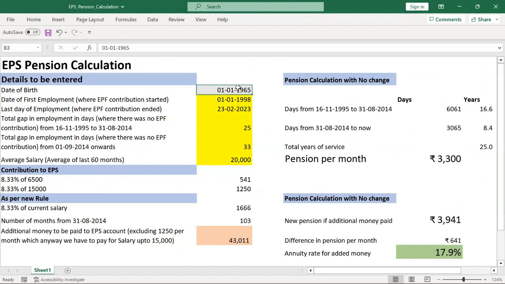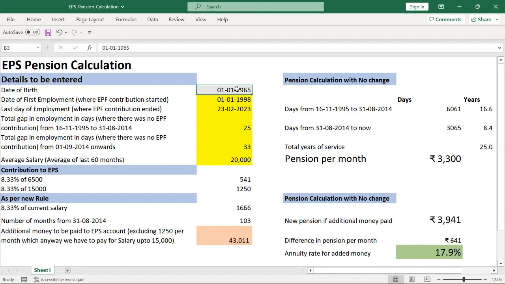But on the EPS website, if today's date minus the date of birth is less than 50, it should show an error, though unfortunately it doesn't show any error and stops responding. We have to figure out why. For that reason, just add a date of birth which is more than 50 years, because if it is less than 50 years, this calculation will not apply.